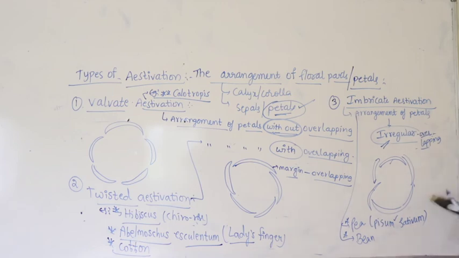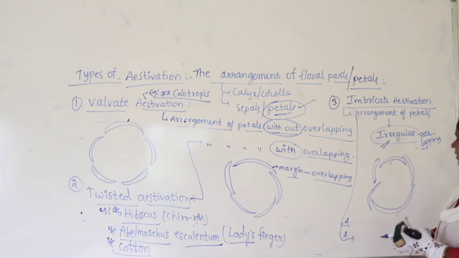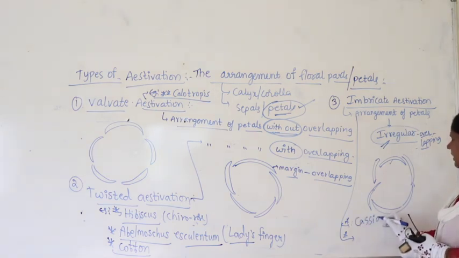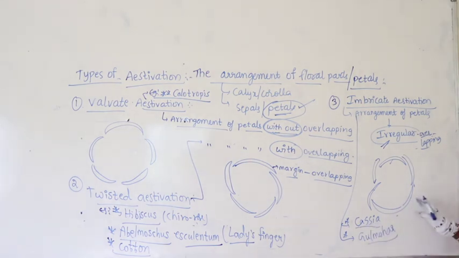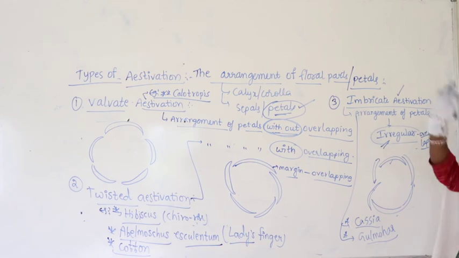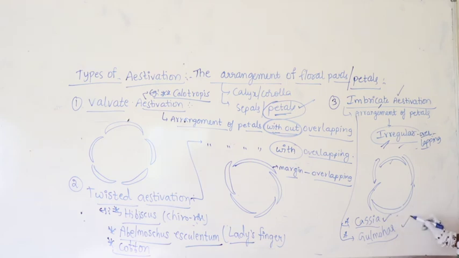Or better you take down, I will give you for Fabaceae, the other one separately, because in Fabaceae you have one more mechanism. Let us take this one, you can take examples like Cassia as well as Gulmohar. Pea plant and bean plant also show imbricate aestivation, but that will come as a type of imbricate aestivation. That is very, very important. Let me give you pea and beans separately. For imbricate irregular arrangement, better you remember the examples Cassia and Gulmohar. Why? Because in pea and beans you will get a special type. What is that? Descending imbricate. That I will continue further.